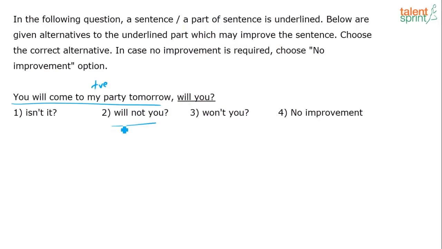We never say "will not you." Will not is contracted to won't. Obviously, it is "won't you." So this is a very basic rule. All of you seem to be very clear with your question tag concept, and usually the same subject is what is repeated in the tag as well, right?